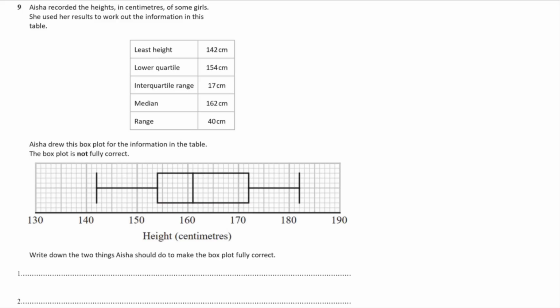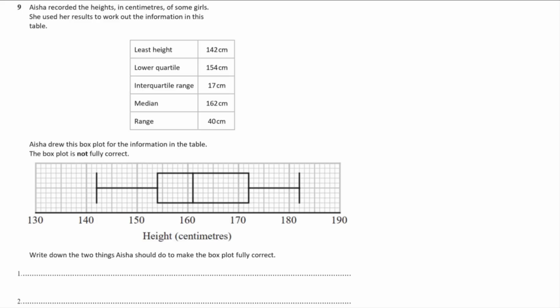Aisha recorded the heights in centimetres of some girls. She used her results to work out the information in the table. Least height was 142, lower quartile was 154, interquartile range was 17, median was 162, range is 40. Aisha drew this box plot for the information in the table. The box plot is not fully correct. Write down 2 things that Aisha should do to make the box plot fully correct.